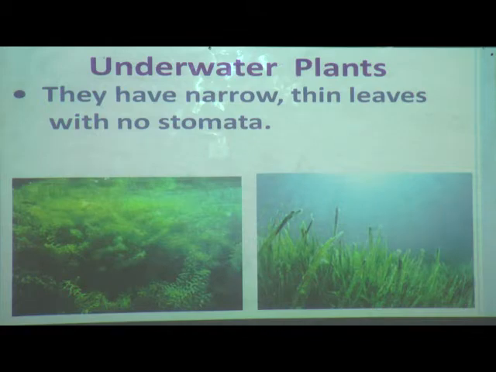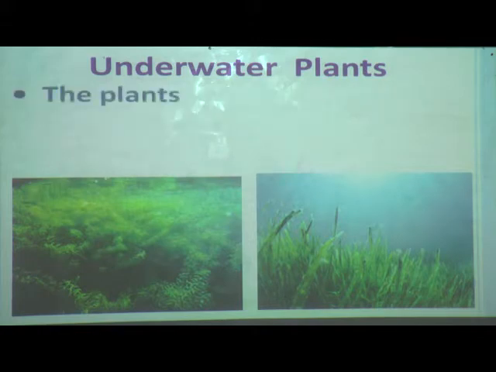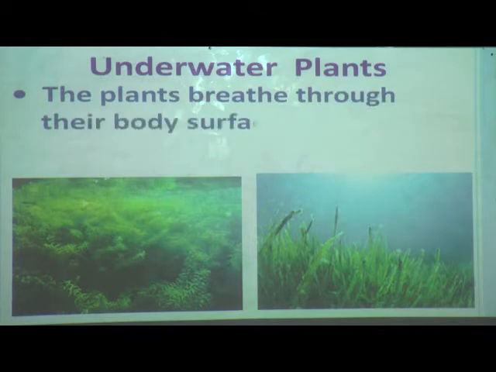Now we will see how they can survive here and how they are taking carbon dioxide. See, the plants breathe through their body surface. Plants that grow in different places change their behavior and their body parts to adjust with the surrounding.